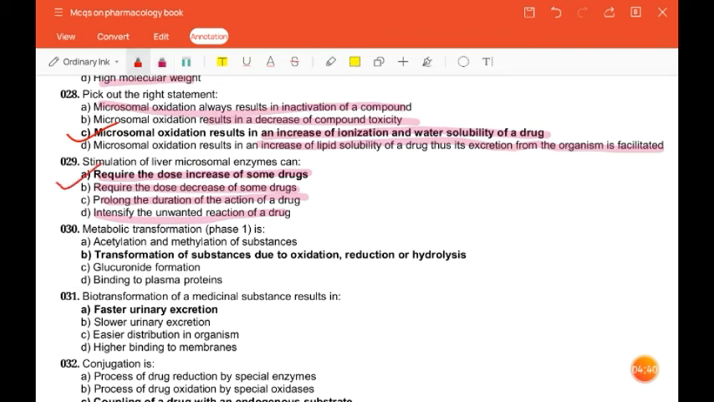Next question is, metabolic transformation, that is phase 1, is acetylation and methylation of substances, transformation of substance due to oxidation, reduction and hydrolysis, glucuronide formation, binding to plasma proteins. So the correct answer is transformation of substances due to oxidation, reduction or hydrolysis. Next question is, biotransformation of a medicinal substance results in faster urinary excretion, slower urinary excretion, easier distribution in organism, higher binding to membranes. So the correct answer is faster urinary excretion.